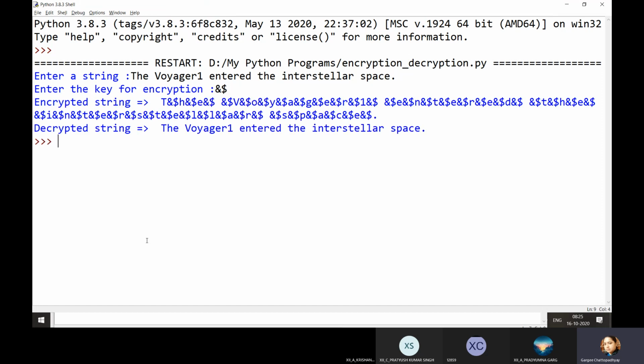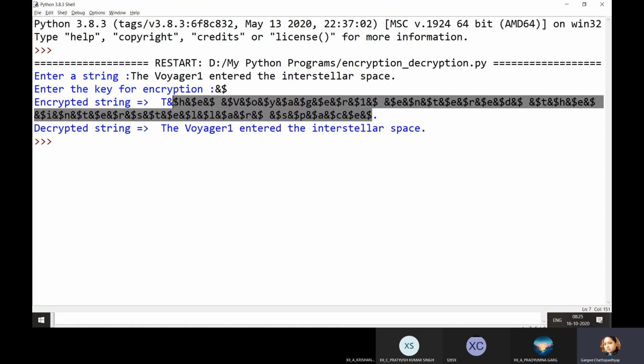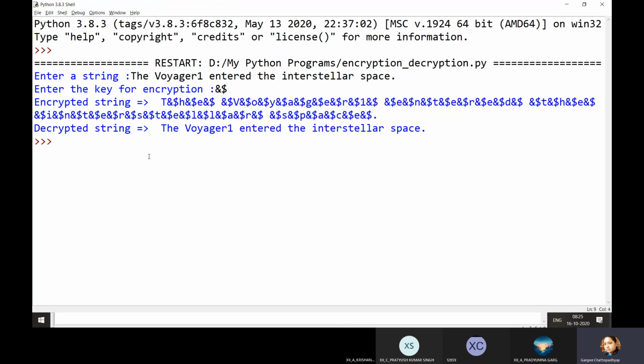And now you can see the first encrypted string, that is this key is embedded within the string, even after space. Space is also a character. So it comes after space also, but not after the last character. It is embedded only within the string after each character. Okay, and this is the decrypted string.